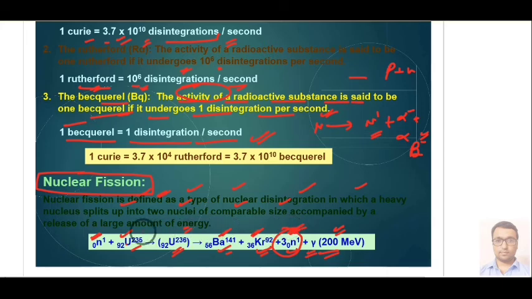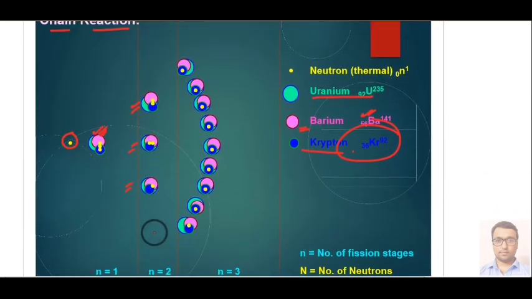Now remember that this reactant, uranium-235, we basically have a lot of it. So again these three neutrons are available for attacking the reactant. If you have more amount of fission material, then they will again attack uranium-235, and in this way it will give you so many products.